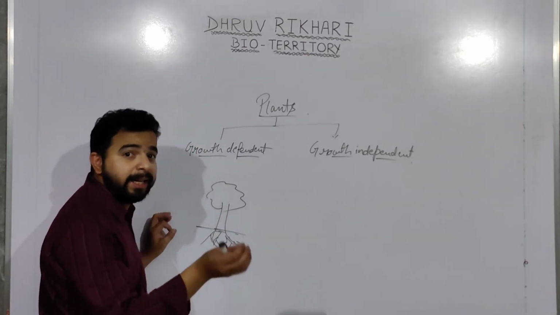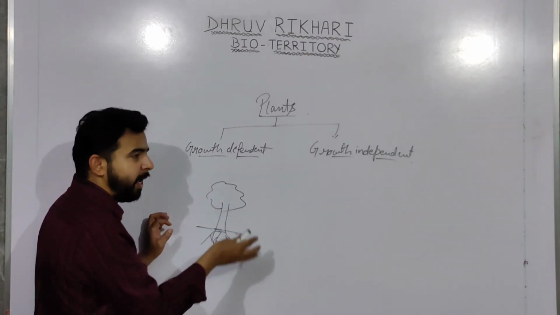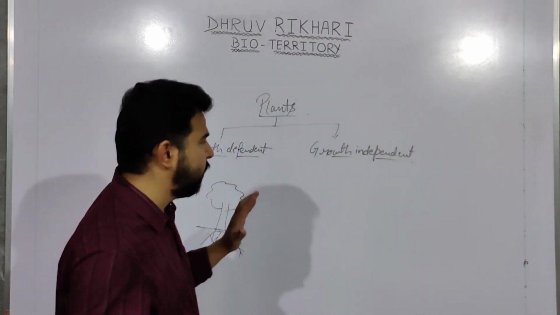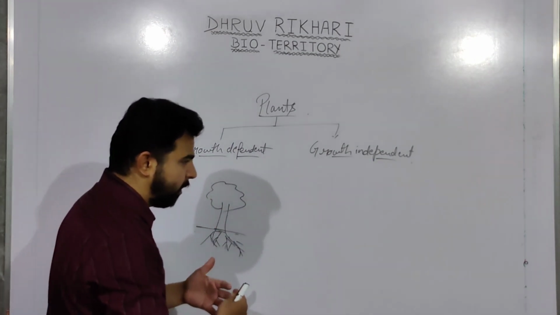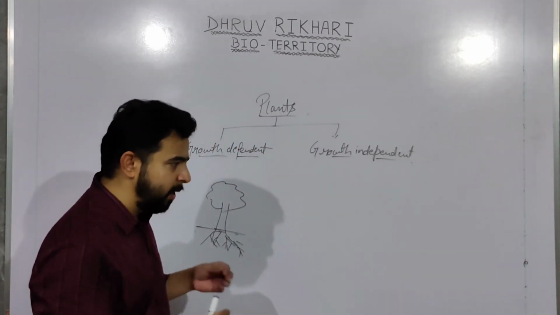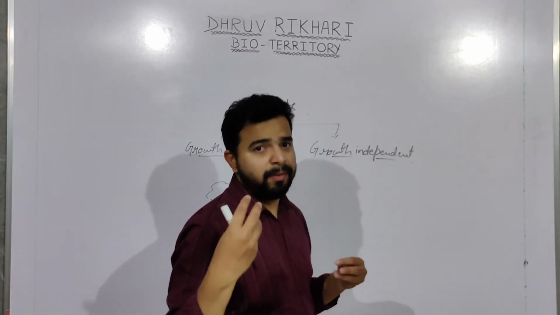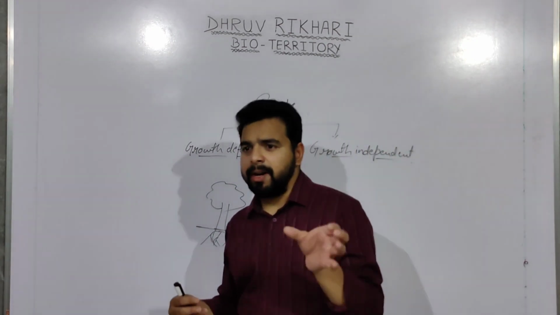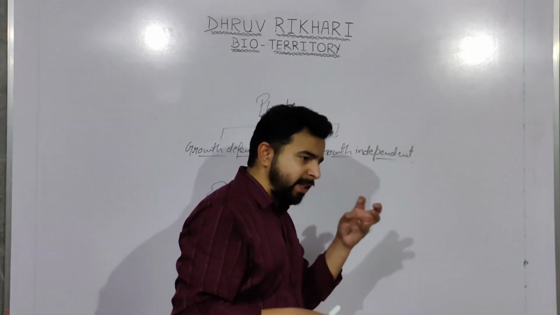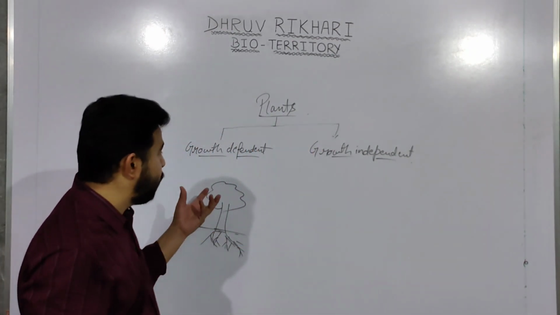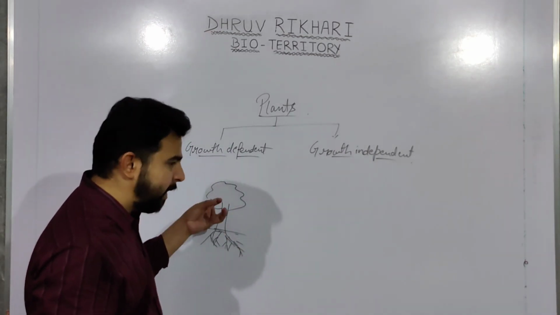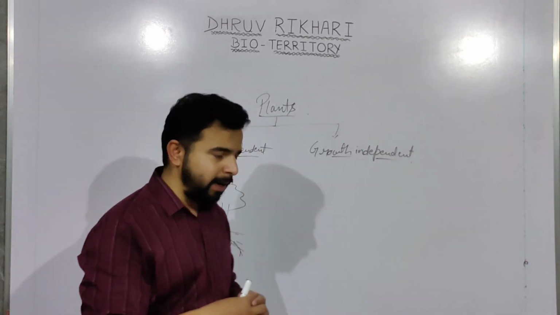And what is happening by the increase in number of cells? The root part or the aerial part increase in their size, right? They increase their length. Apart from that, there are several stages in the plant lifespan also. Like there will be a stage where the flower will occur, and that flower will undergo formation of fruit, right? So all these things are regulated by the growth dependent movement. So the growth dependent movement is helping in the growth of a plant, right?